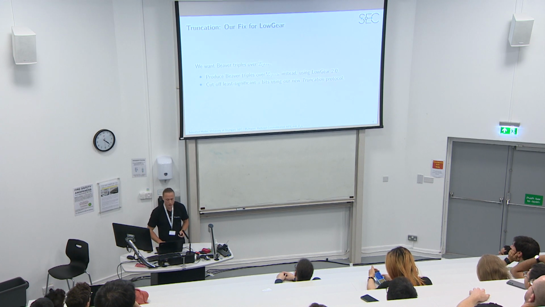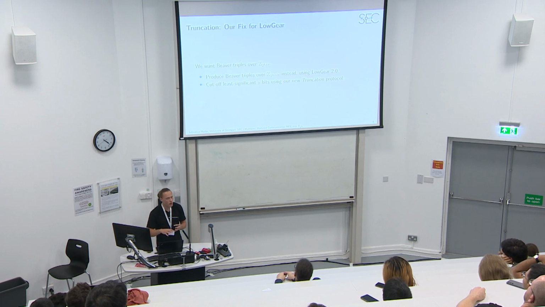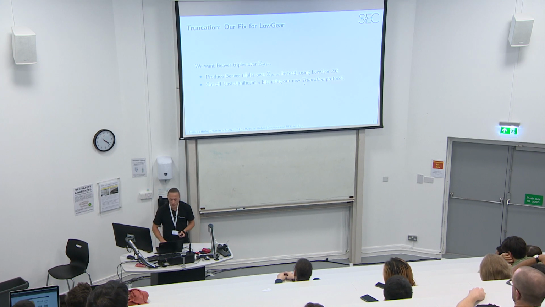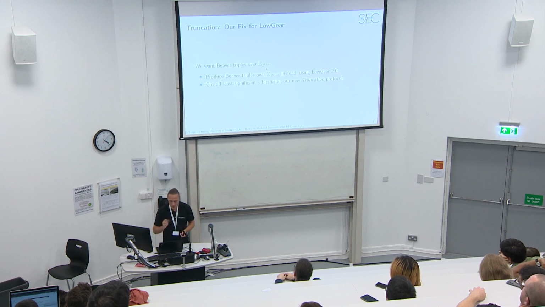And what we do instead is we first compute Beaver triples over a slightly larger domain where we have an additional s bits using the protocol which I just presented. And in this protocol, some of the least significant bits might have been leaked to the adversary through selective failure attacks. But then afterwards, we run our new so-called truncation protocol to cut off these least significant bits of the Beaver triple. So we obtain Beaver triples over our originally intended domain, and they contain no bits which might have been leaked. So this is then secure.